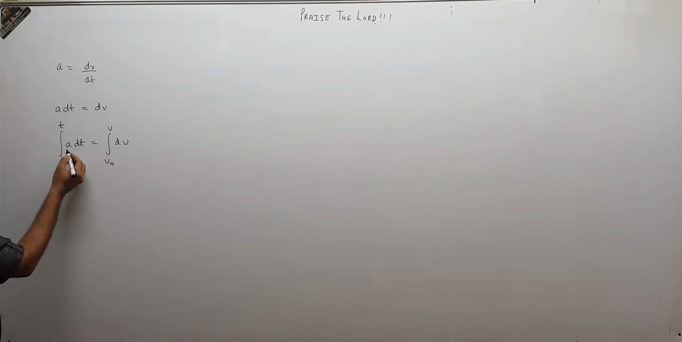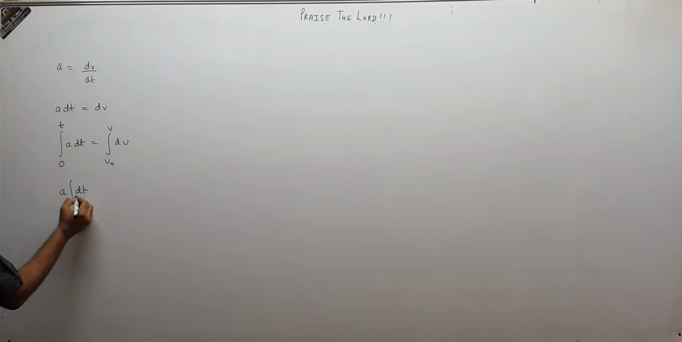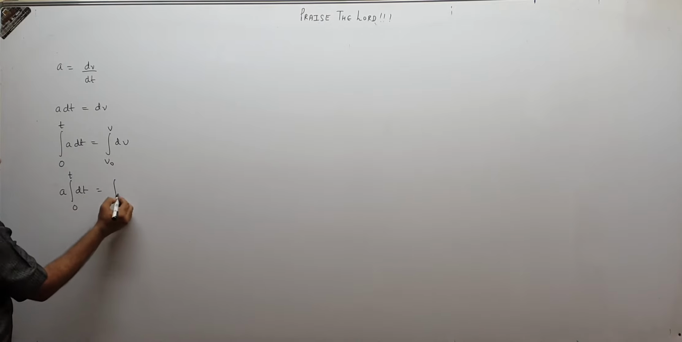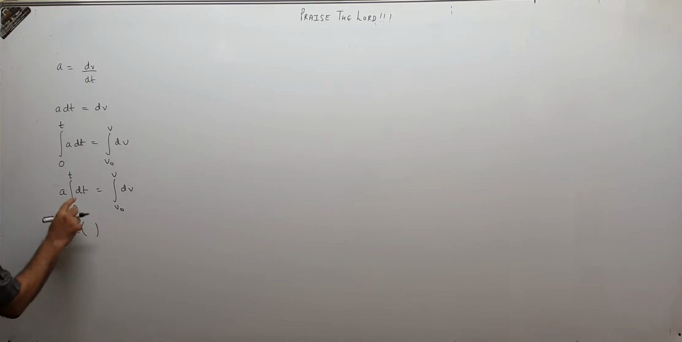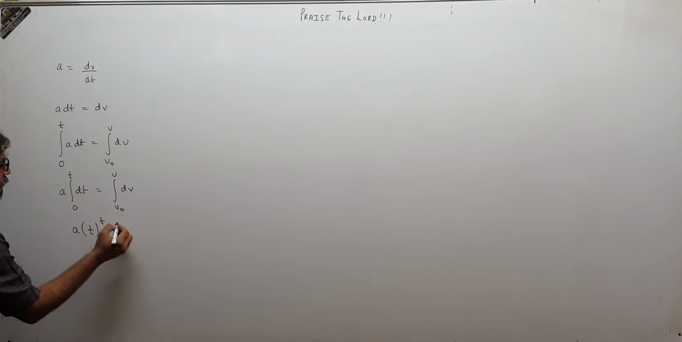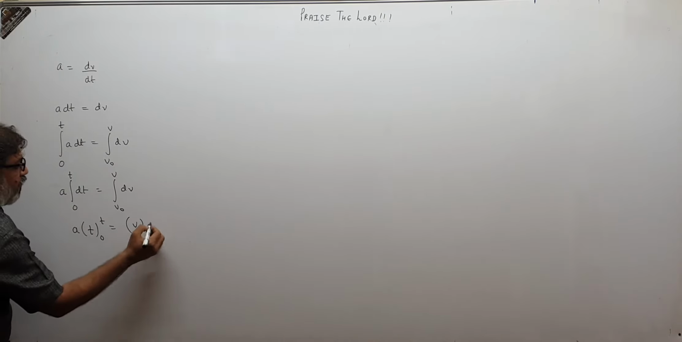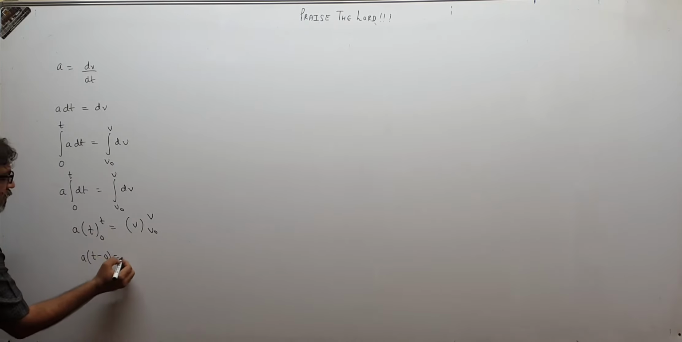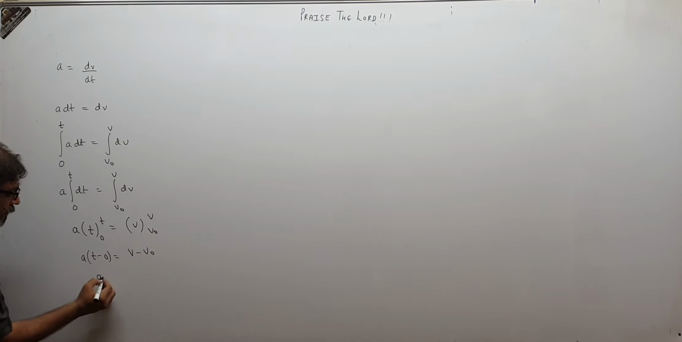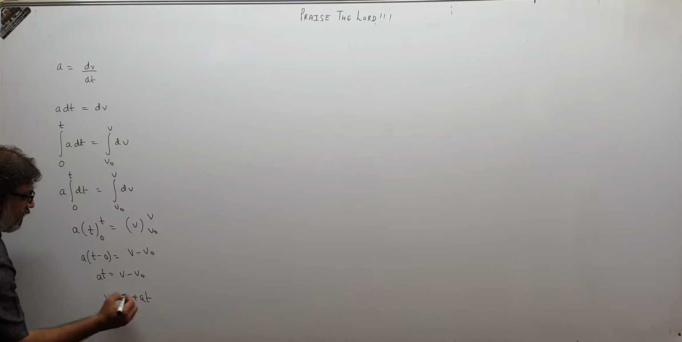Now let us integrate. a is constant, so a will come out. The integral of dt from 0 to t equals the integral of dv from v0 to v. The integration of dt is t, because just as dx gives x and dy gives y, dv gives v. Upper limit minus lower limit: t minus 0 equals v minus v0. So at becomes v minus v0, so v equals v0 plus at, the first equation we get.